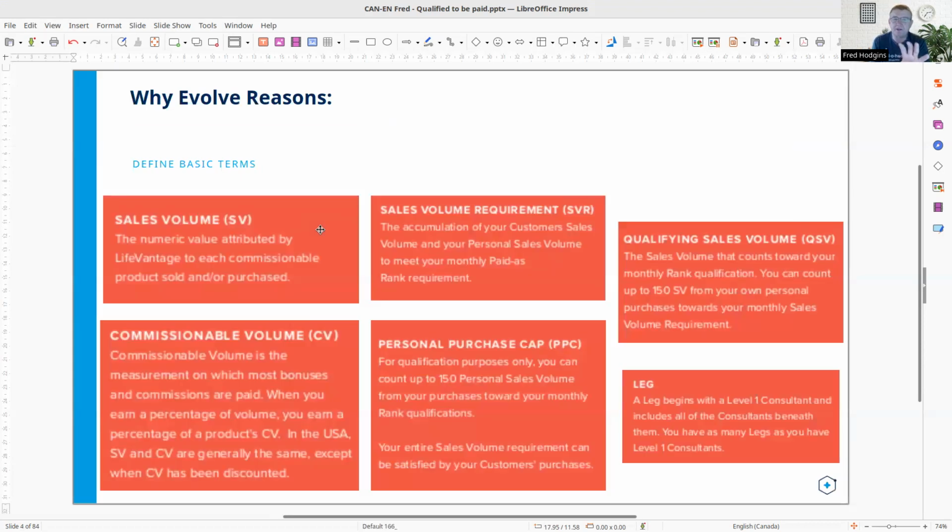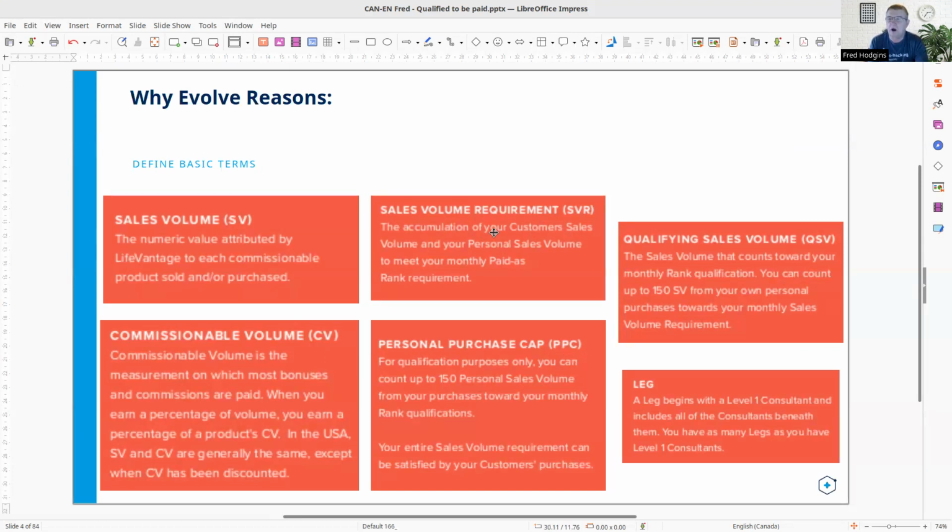So some definitions. Just going to go to those other videos, but sales volume, I think that's pretty self-explanatory. Commissionable volume, the volume that you get paid on. The personal purchase cap, that's going to be something that is really important to understand. And the sales volume requirement.